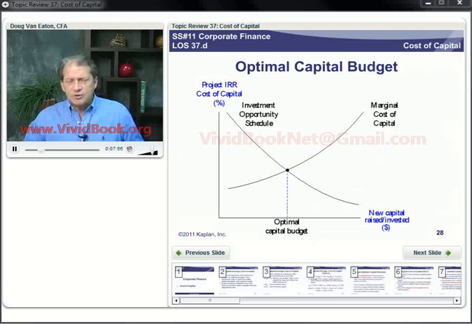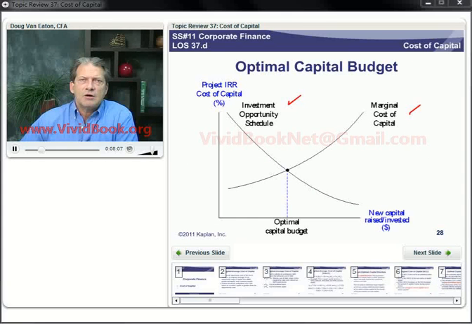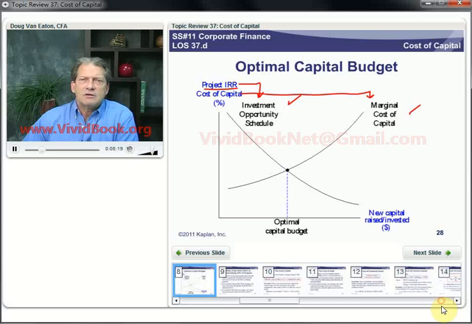So just to illustrate the concepts, we've drawn it like this. We've got an upward sloping marginal cost of capital schedule. We've got a downward sloping, we're looking at project IRRs now, downward sloping investment opportunity schedule. Our cost of capital is measured over here, our marginal cost of capital. And where they intersect, this is how much new capital we should invest this year in new projects. Because for every project to the left of this, the IRR